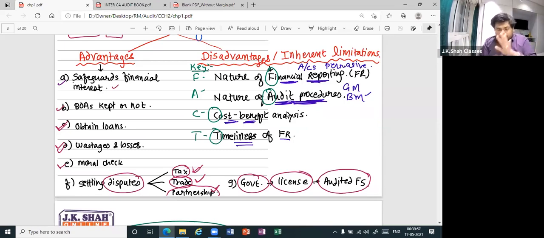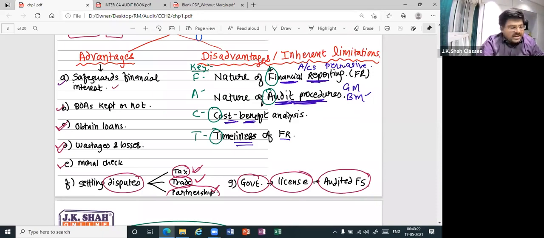More important were the disadvantages. These disadvantages are also known as inherent limitations of auditing. What do you mean by inherent? Inbuilt. It means they are avoidable, right? No, they are unavoidable. So when I talk about inherent, they are not avoidable. In other words, they are unavoidable.